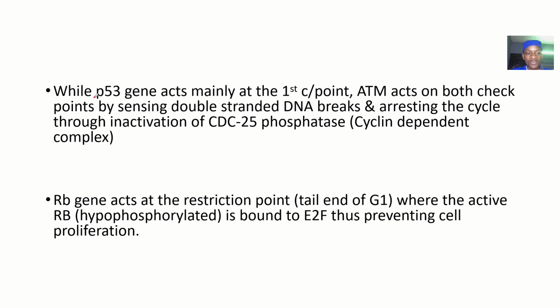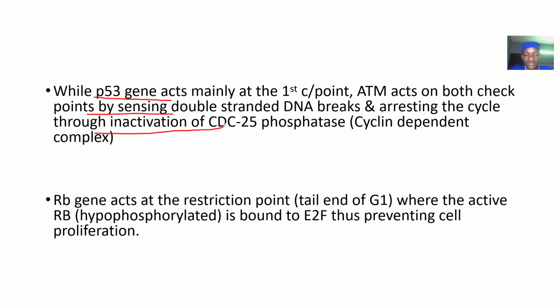While the p53 gene acts mainly on the first checkpoint, the ATM gene acts on both points by sensing double-stranded DNA breaks, arresting the cycle through inactivation of CDC25 phosphatase.